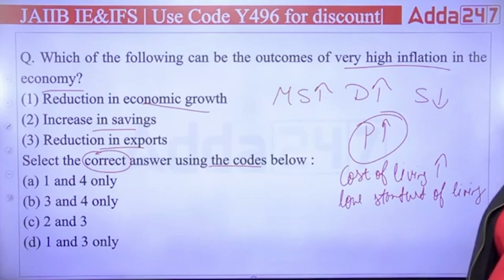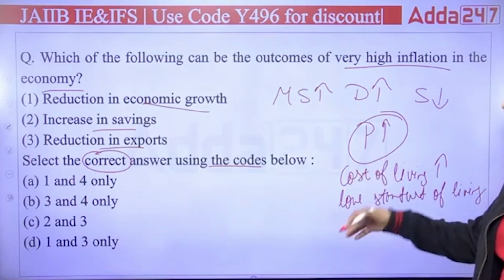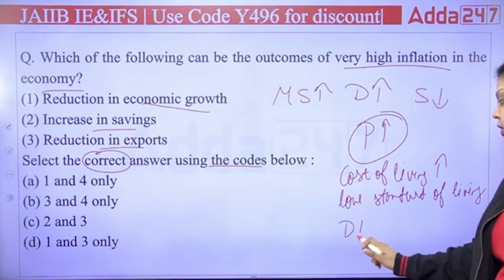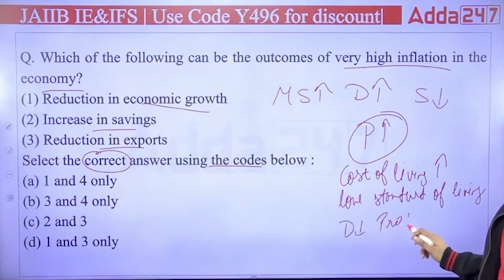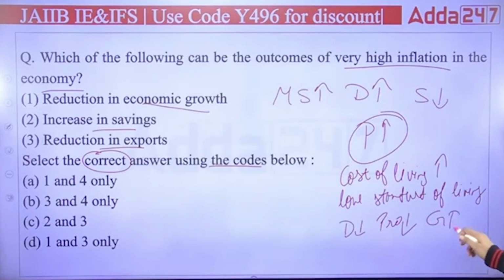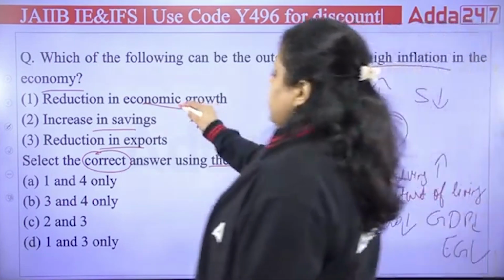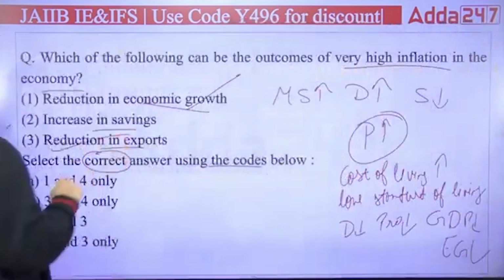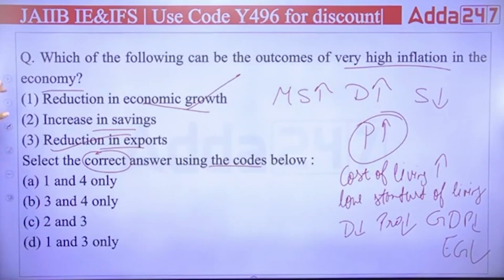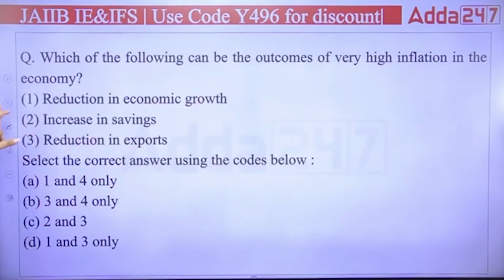So it's very obvious their demand after a certain period will reduce, which will reduce the production in the country, and with it the GDP as well as the economic growth. So the right answer will be reduction in economic growth, and reduction in exports. So the right answer will be first and third. That will be option D.